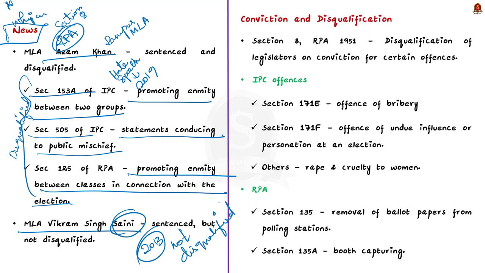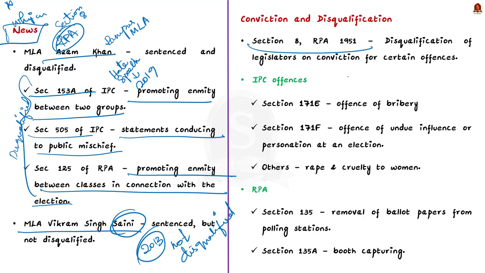See, again, section 8 of the RPA 1951 deals with the disqualification of legislators on conviction for certain offences. Now let us see the offences mentioned under section 8 that entail disqualification. Firstly, major IPC offences are included like the 2 sections we have seen earlier, that is section 153A and section 505.